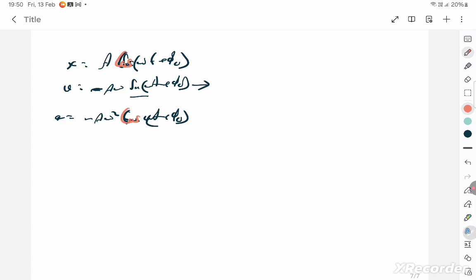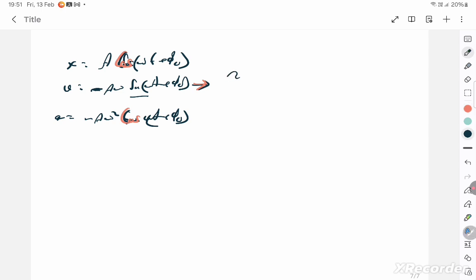We should convert everything into cos. To convert this sin into cos, I can do 90 minus theta, but I will do 90 plus, because velocity is ahead. 90 minus theta will also be a complementary angle, which will give me the correct cos. 90 plus also I can write, but I prefer to write 90 plus.